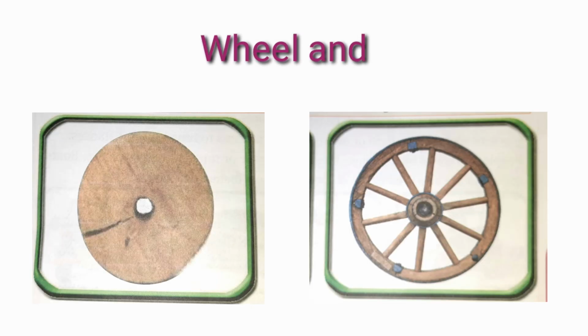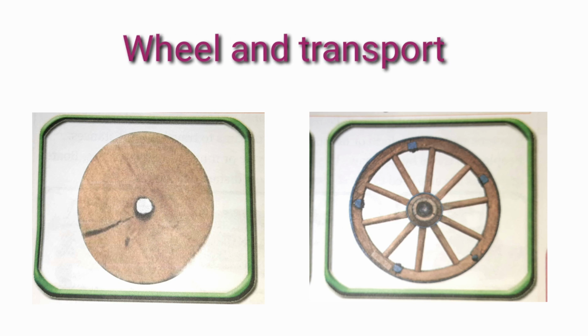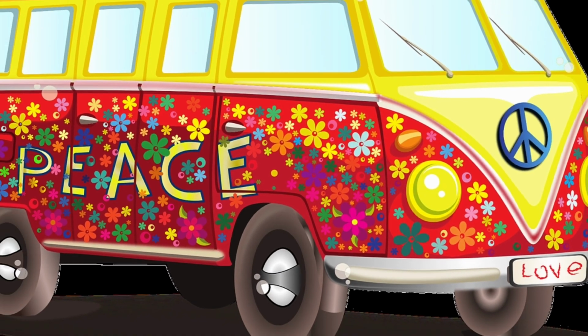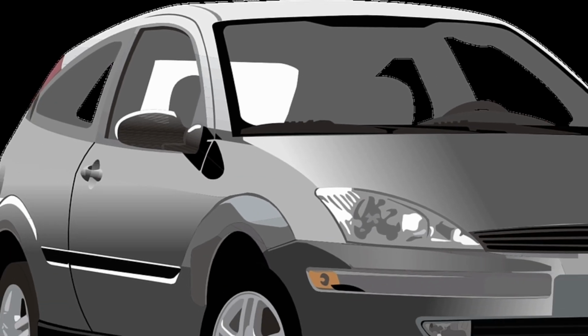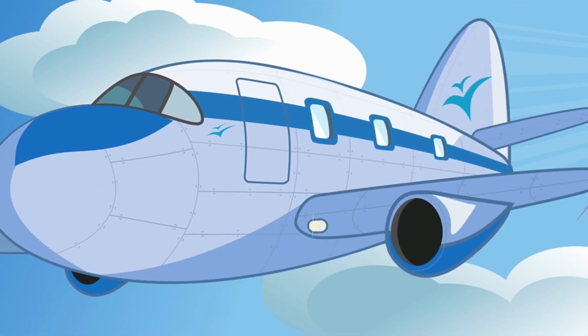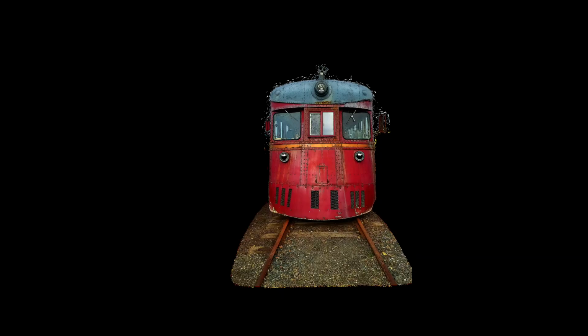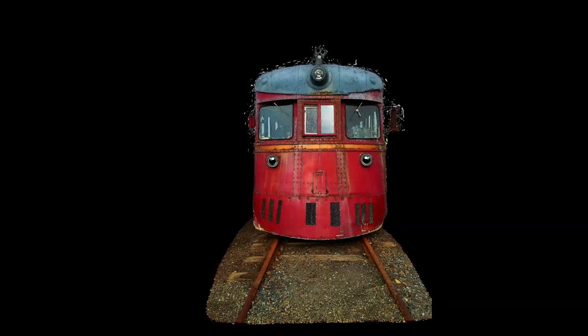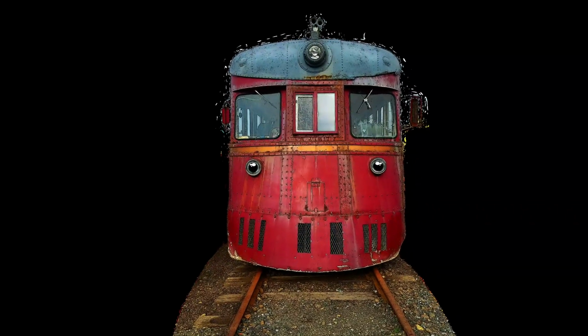Now, let us see wheel and transport. Today, we use various means of transport to travel. With the help of wheels and engines, traveling has become easier and faster. Vehicles like bus, car, aeroplane, jet, and yacht run on fuel. Electricity is used to run vehicles like train and metro train.